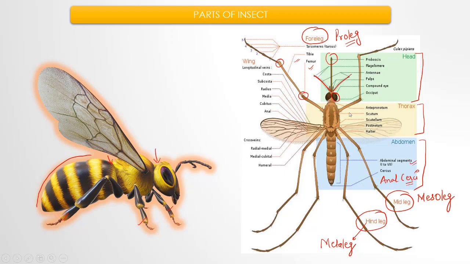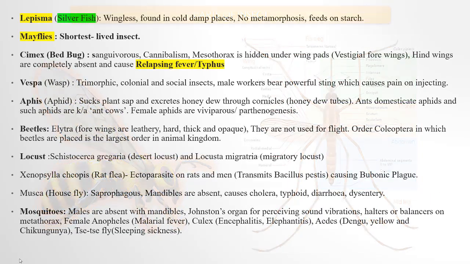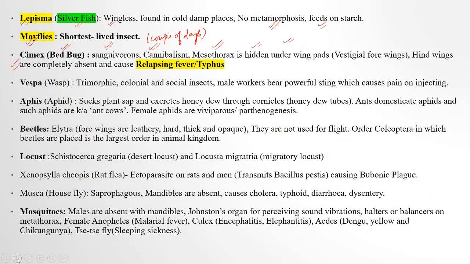Although it is not very clear here, the moment I show you the cockroach, everything will be clear. So Cimex, the bed bug, is sanguivorous, meaning it will suck blood. It will also tear off flesh, cannibalism. The mesothorax is hidden by wing pads. These wing pads are known as what? Wing covers. These wing covers are vestigial, meaning they are not meant for flight.